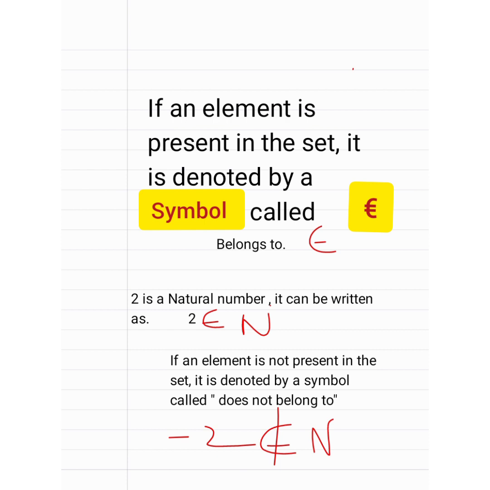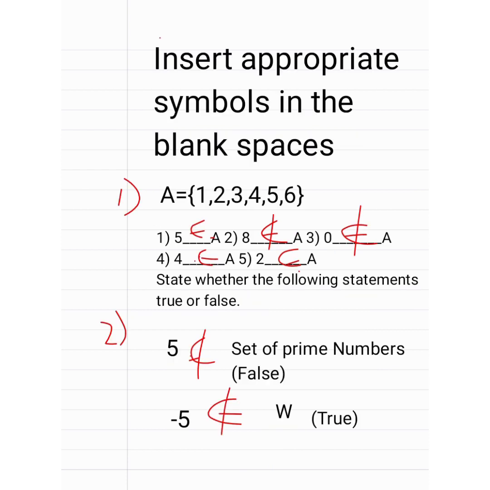If an element is present in the set A, it is denoted by a symbol called belongs to. 2 is a natural number. It can be written as 2 belongs to N. If an element is not present in the set, it is denoted by a symbol does not belong to.